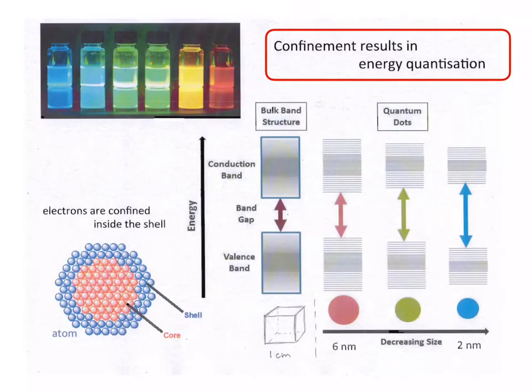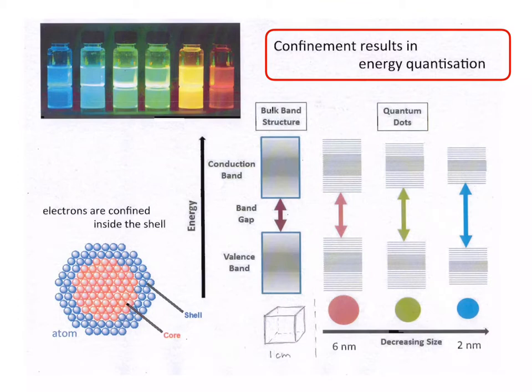The effects of particle confinement are not limited to nuclei and atoms. The photo shows solutions that contain nanoparticles of cadmium selenide that have different sizes. In those nanoparticles, electrons are confined, and if excited, they luminesce in different colors. The example shows that the confinement of particles results in energy quantization.